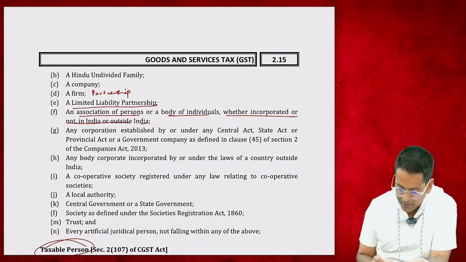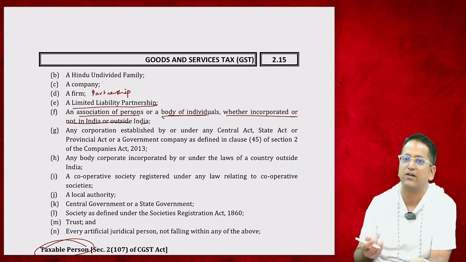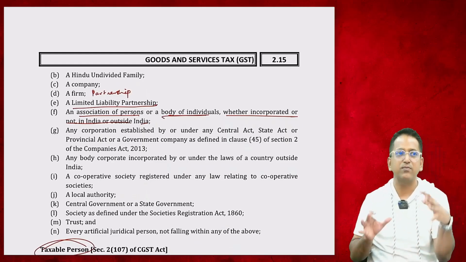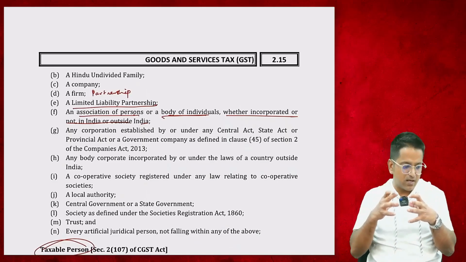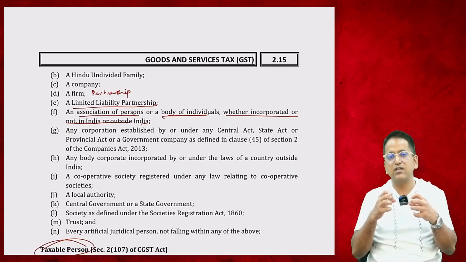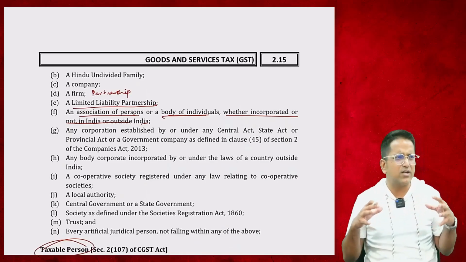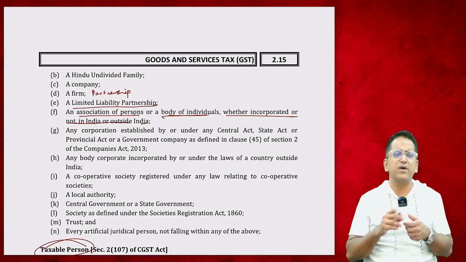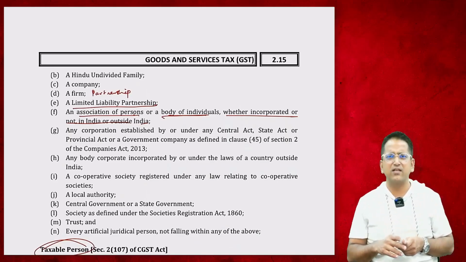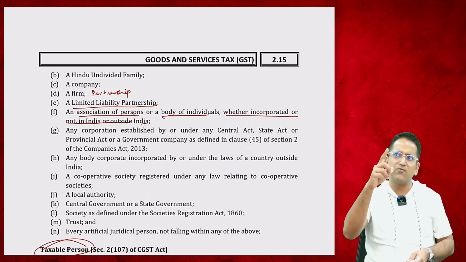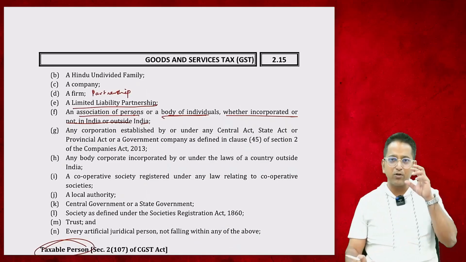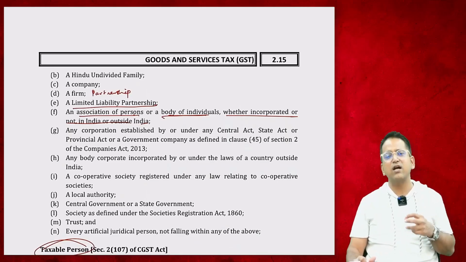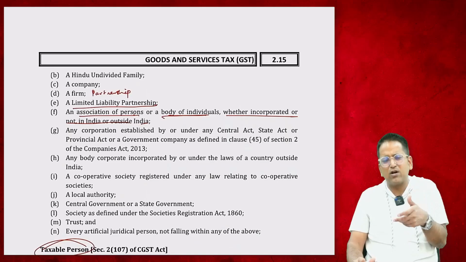Now coming to AOP and BOI, what is that? Body of individuals means if a lot of individuals come together and form a group and start a business, then it is called BOI. You'll say a lot of people come together and do business, then we also call it partnership. So how is BOI different? Actually, a partnership is formed with a long-term vision. BOI is for a shorter duration. When we create something for a particular objective, it's called BOI, meaning that's all we'll do and it'll be finished.